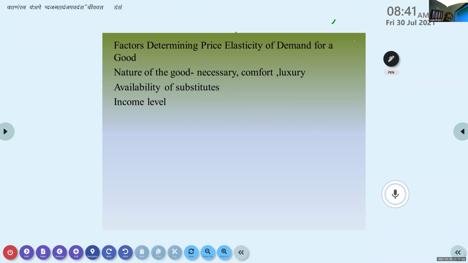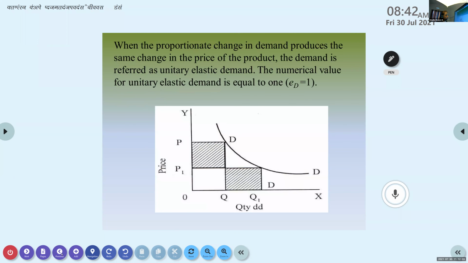Okay, good morning, everyone. I told you about the factors determining the price elasticity of demand. What are those factors? Can anyone say a few of the three factors I told you? Ma'am, nature of the good, availability of substitutes, and level of income. Nature of the good means comfort or luxury. Some goods are highly elastic, and some goods are inelastic, especially normal goods.